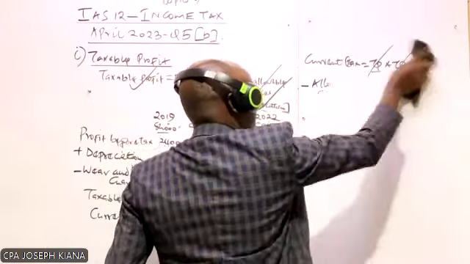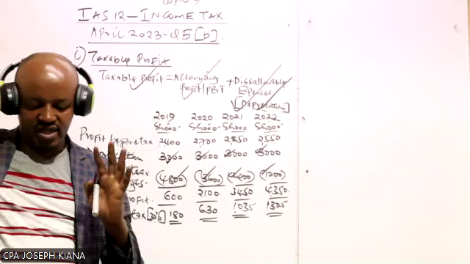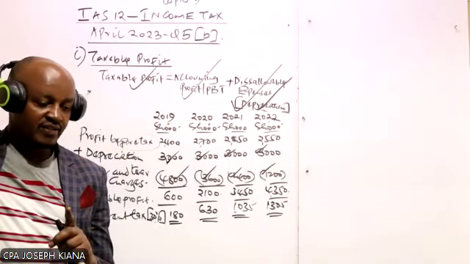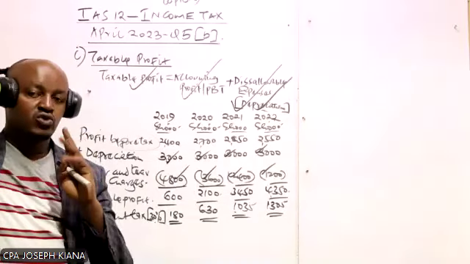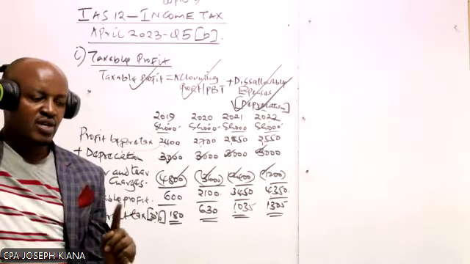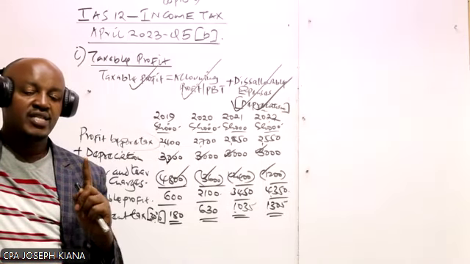Now recall, in our previous session, we said that there are two approaches which can be used by the company in computing the deferred tax. We have something called the income statement approach, whereby we compute the deferred tax using the timing difference.